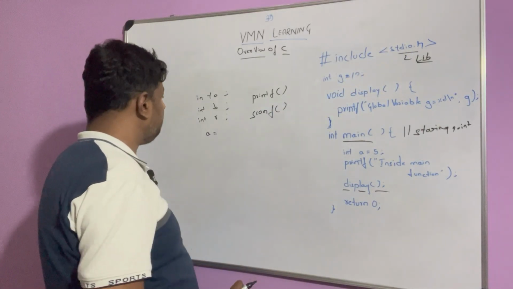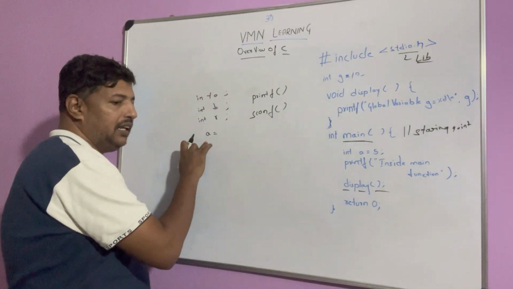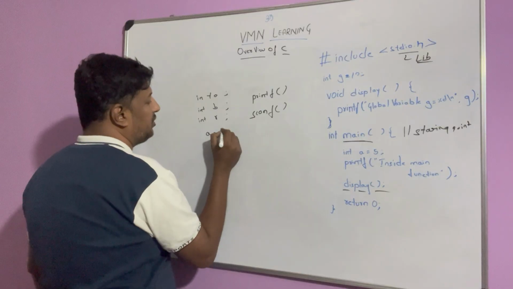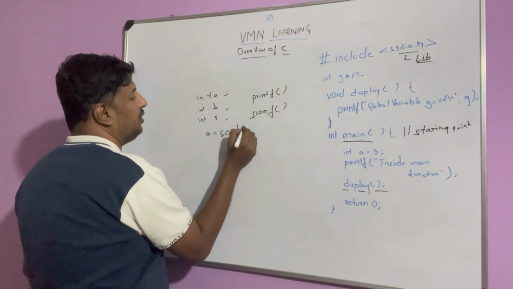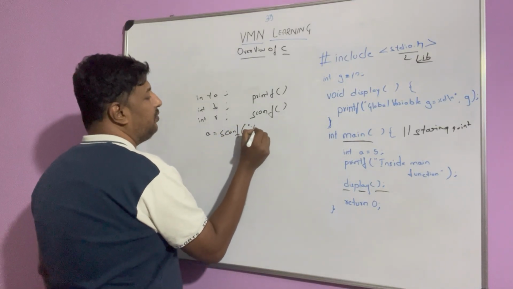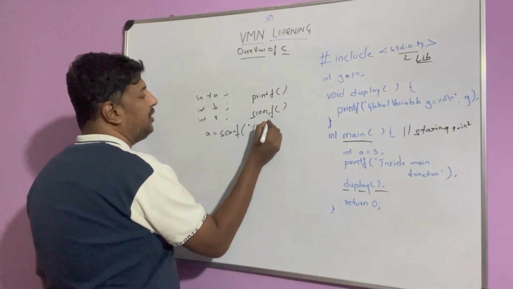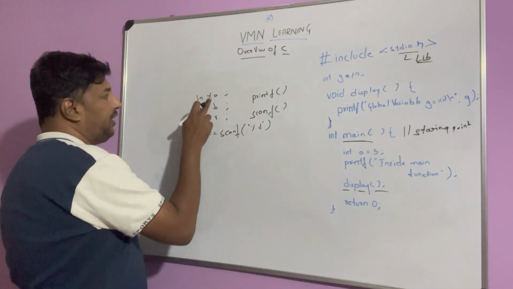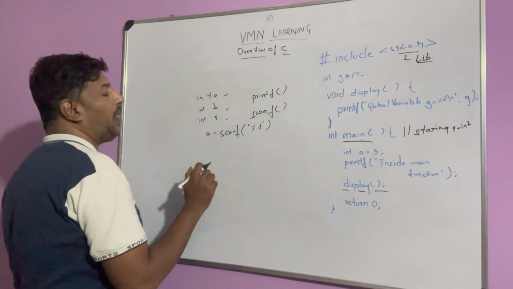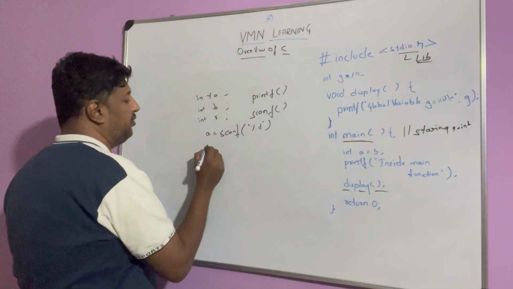Now here, as it is a, we have to scan here. As it is an integer, we will use %d for an integer. For scanning an integer, we are using %d. We will come to those things next.